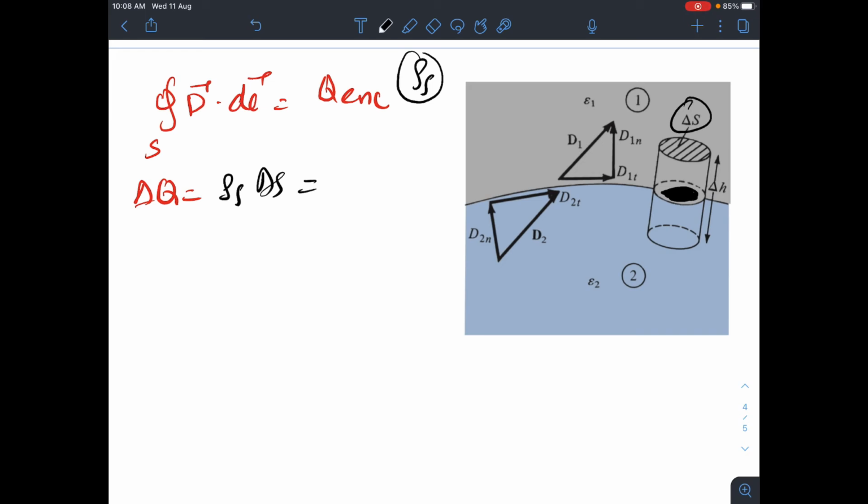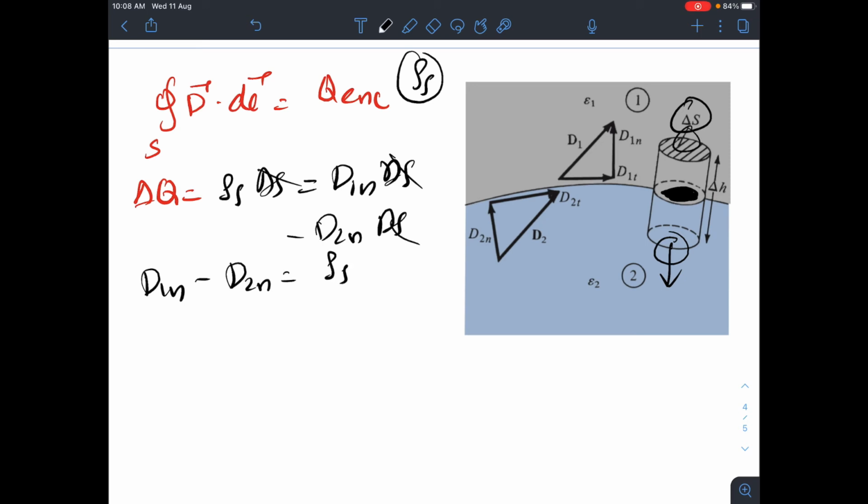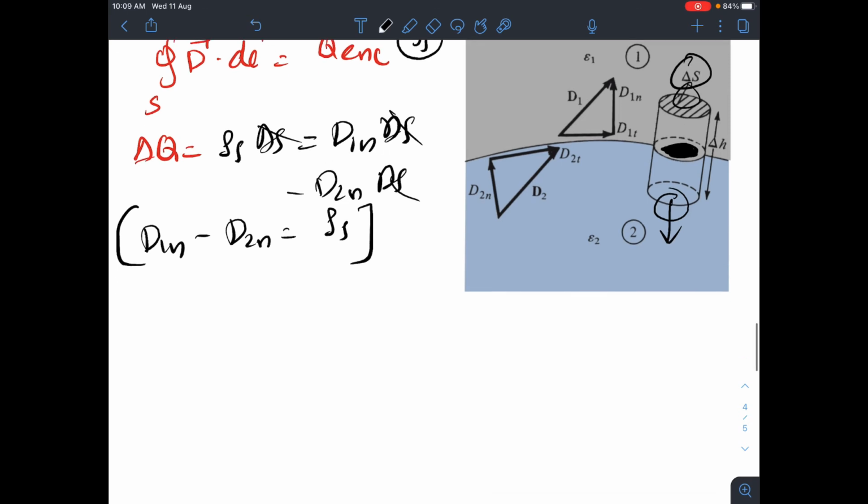As per d dot ds, we will have two surfaces, the one here and the other one here. So it will be d1n into delta s here, because d1n as well as delta s are in the same direction. But on the other side, d2n is going inside the material to the cylinder, and your surface delta s is in the other direction. So it is minus d2n into delta s. If you use that, your delta s will get cancelled, and that is why d1n minus d2n will become rho s. So that is the boundary condition.